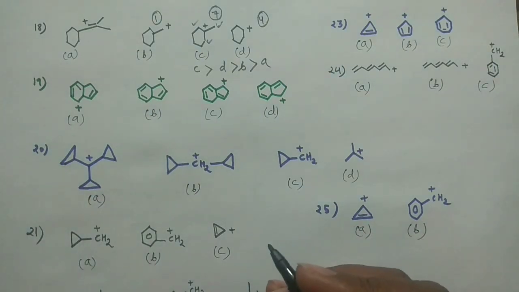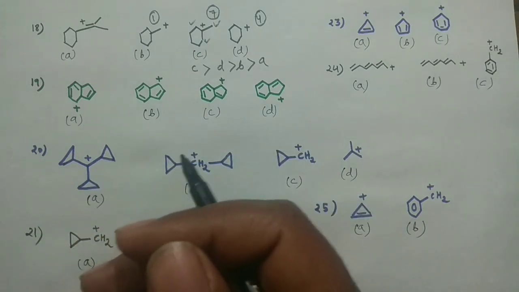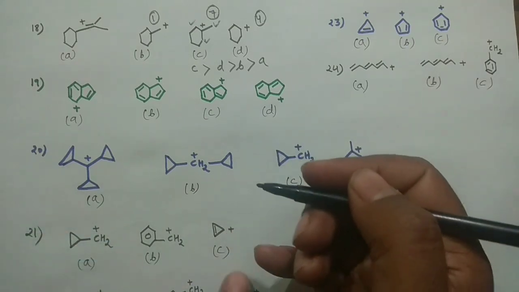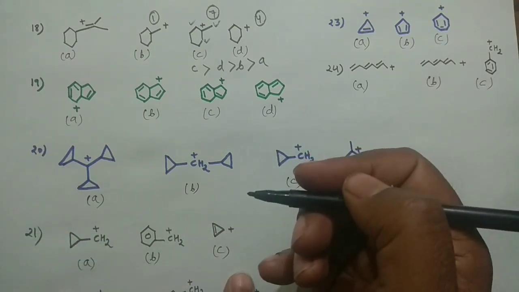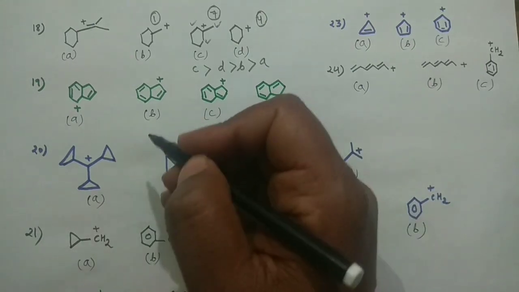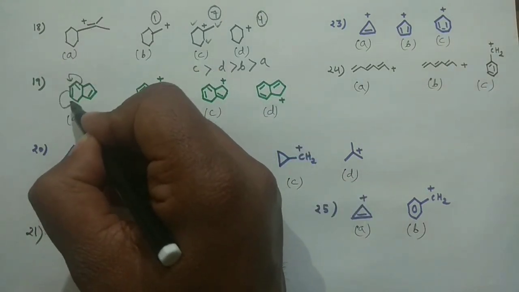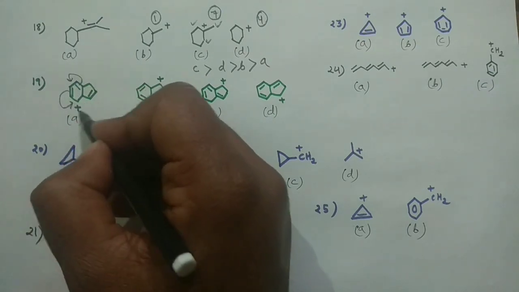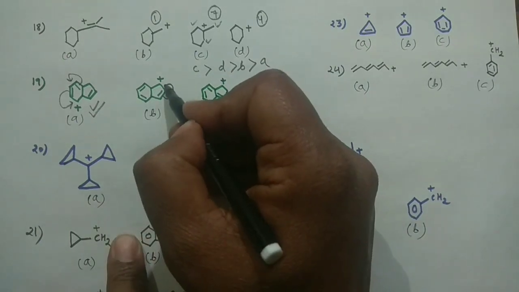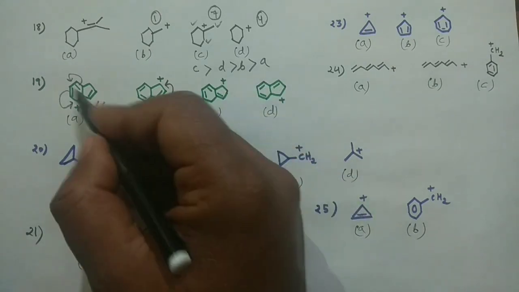And these 4 species are actually looking like the same kind of species, but again it is very important how we can decide the stability in that case. So we can check the conjugation here. How can we check the conjugation? Okay, now first of all we check this one. So this can come here and this can come here. So two conjugations are there in that case to stabilize the carbocation. In that case conjugation is there, but only one bond conjugation. This cannot come here. Okay, here 2 double bonds are contributing towards the conjugation.